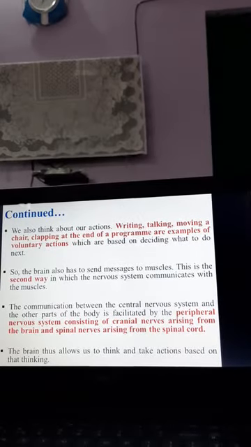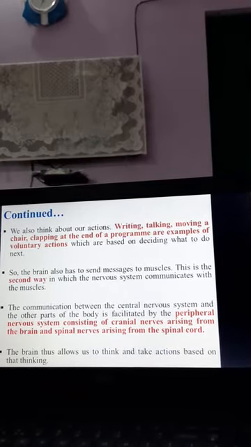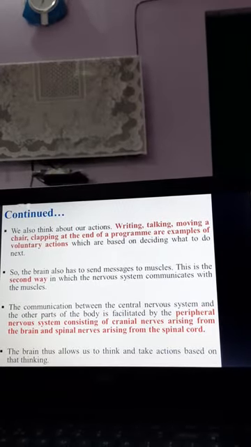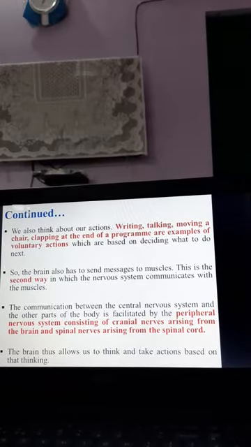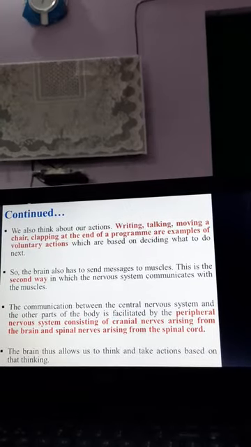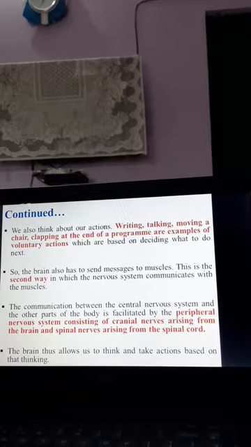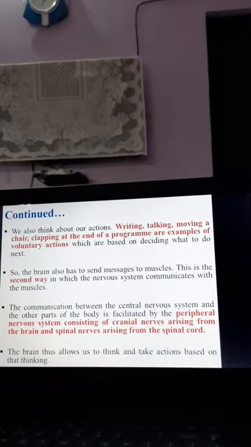So first was CNS, the central nervous system, that constitutes the brain and the spinal cord. The other is the PNS, that is the peripheral nervous system, which constitutes the spinal nerves and cranial nerves. Okay, so this is how the brain allows us to think and to take actions based on thinking.